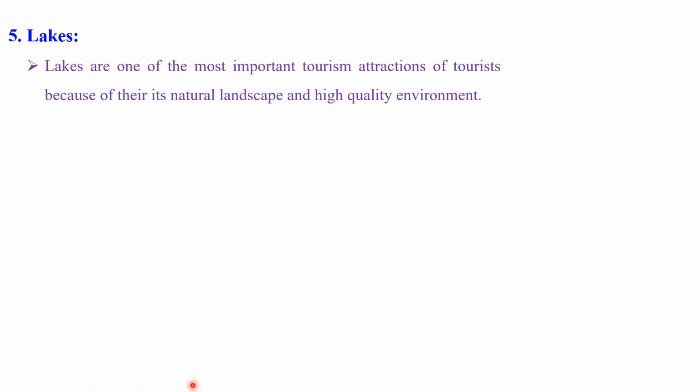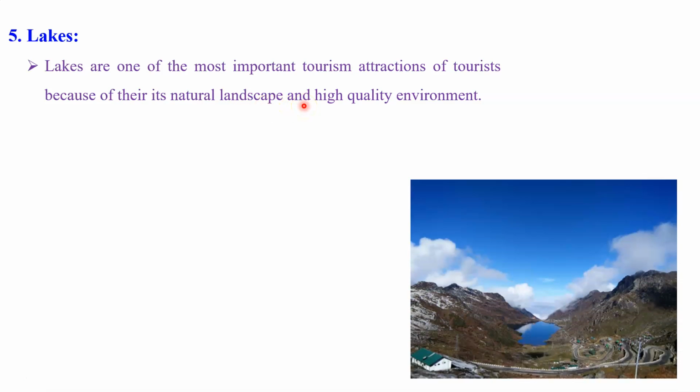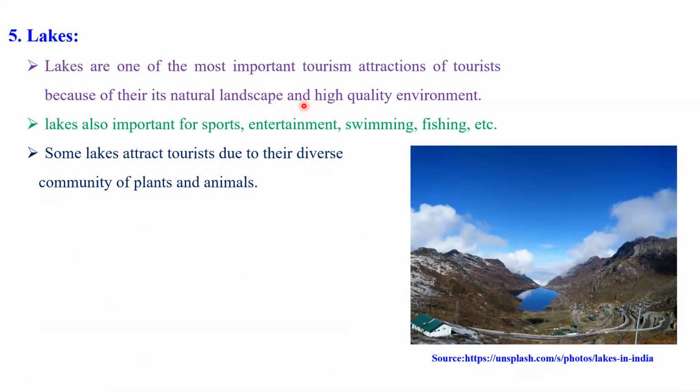Another important physical feature is lakes. Dear student, lakes are one of the most important tourist attractions because of their natural landscape and the high quality of environment. Here we have a very beautiful natural site. Lakes are also important for sports, entertainment, swimming, and fishing. So this type of activity we can carry out at places where we have lakes.